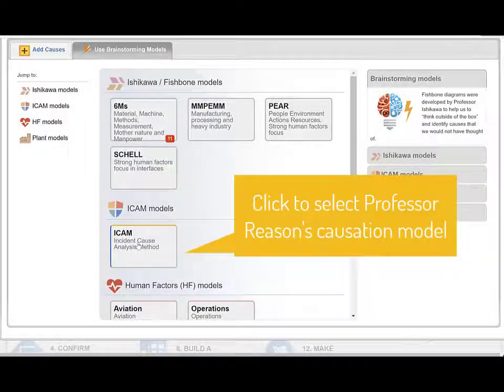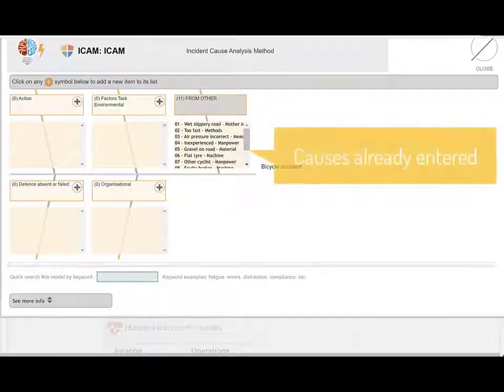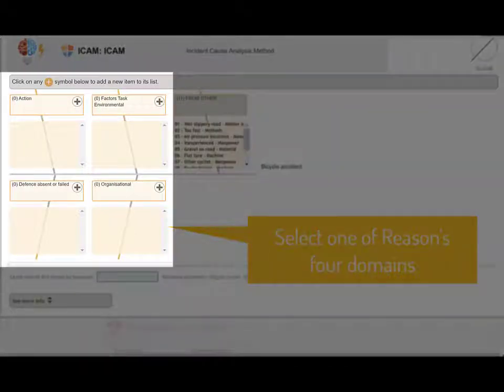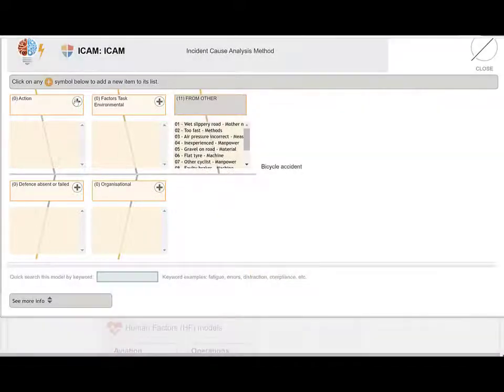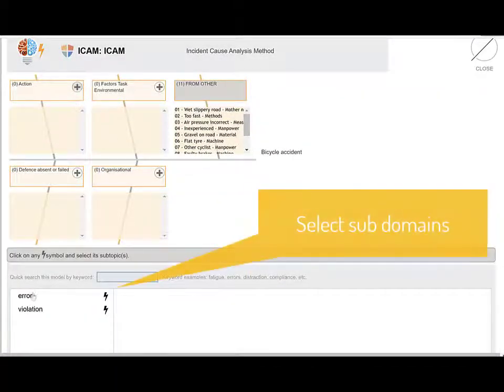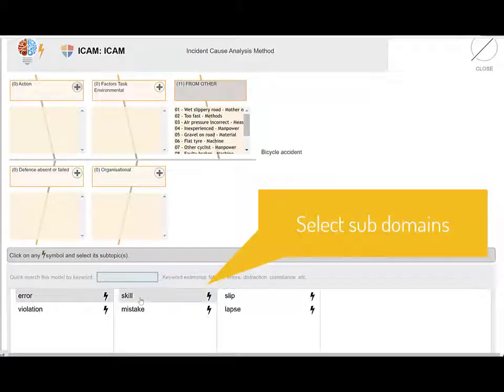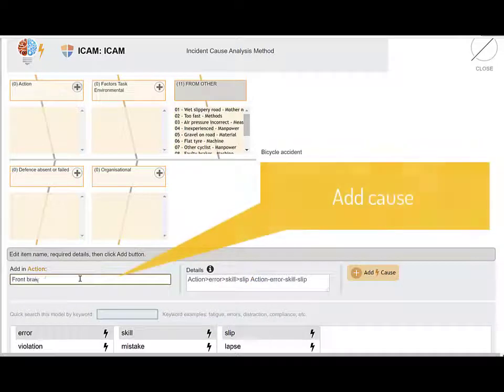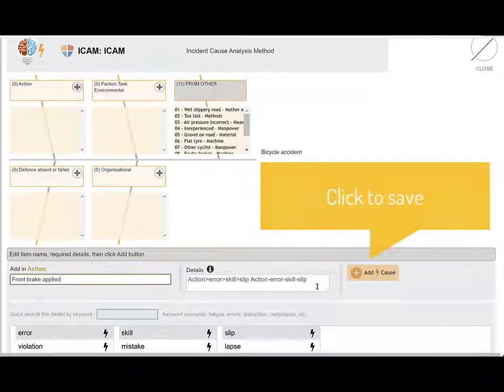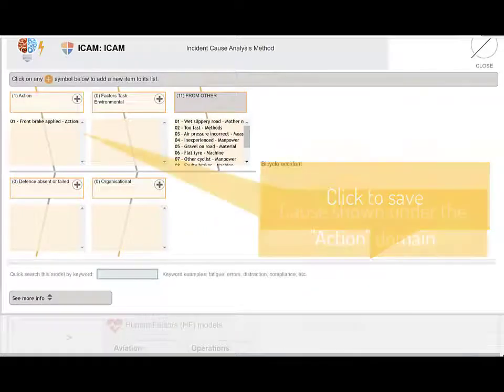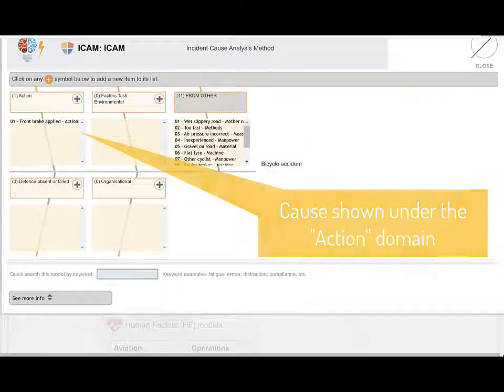Professor Reason's causation model, based on his Swiss cheese concept, is a good example of a fishbone diagram with multiple levels. Use brainstorming to think of ideas under Reason's 4 topics, which he called domains. Clicking on your choice reveals another level of subdomains, and then a 3rd level. Enter the cause, click on Add, and see it listed under the domain.